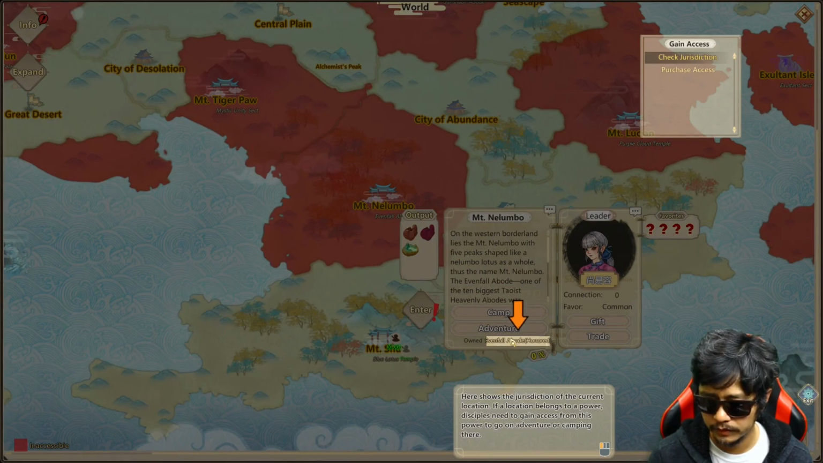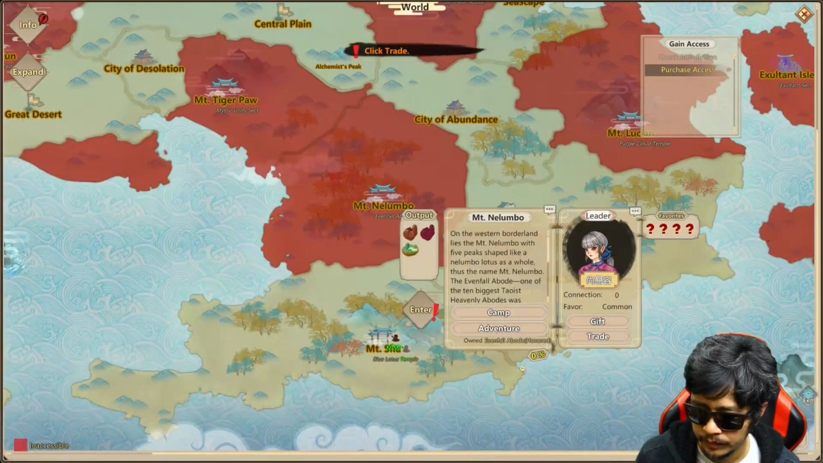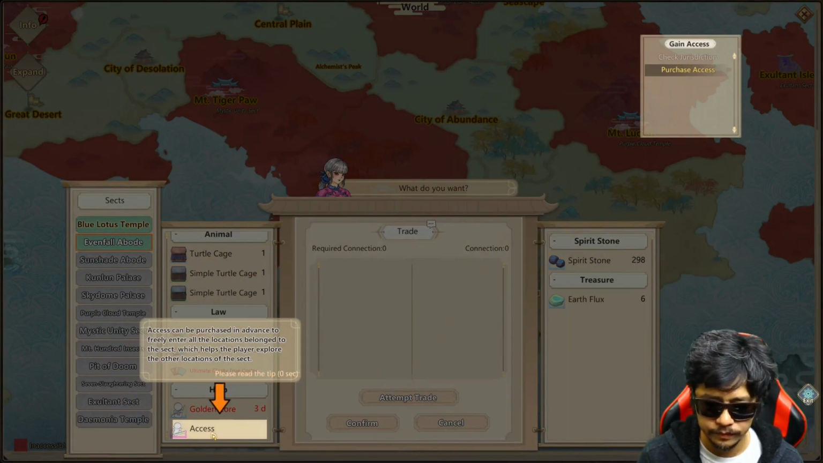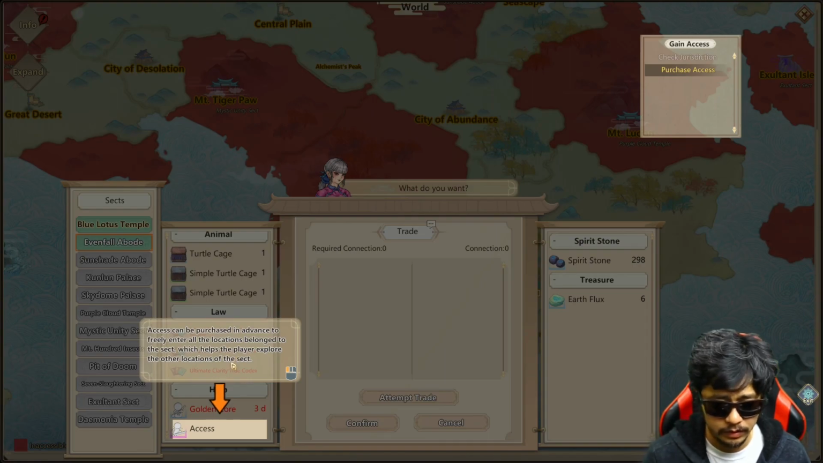Explore the jurisdiction of the current location. The location belongs to a power. Disciples need to gain access from this power to go on to ensure a camp. Access can be purchased in advance to freely enter all the locations belonging to a sect, which helps the player explore the other locations of the sect.